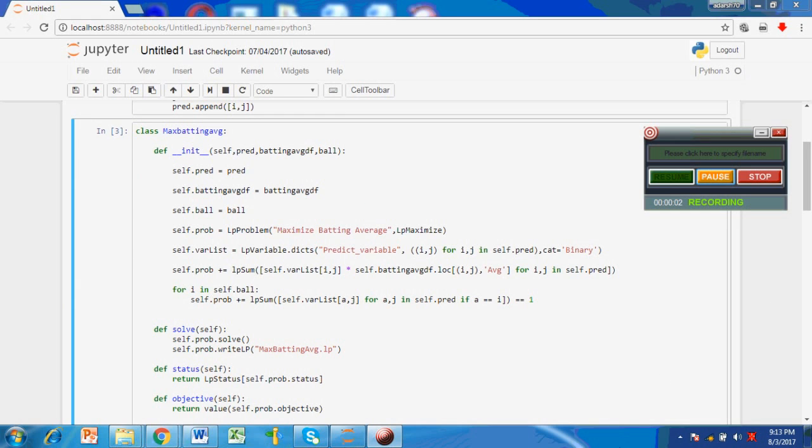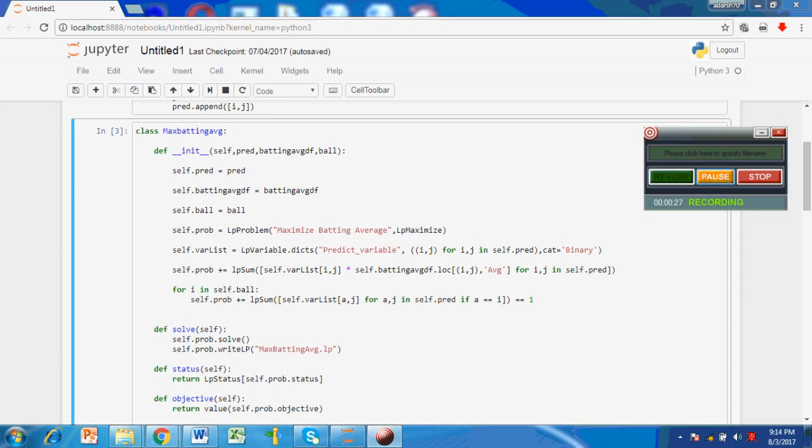First we formulate the problem for batter Joe, who wants to maximize the batting average. We create the class maxBattingAv. We initialize the class with the method and feed the data to it. Next, we define the problem self.prob for maximizing the batting average. Next we declare binary variables self.varList for ball thrown and ball predicted from the list self.pred.